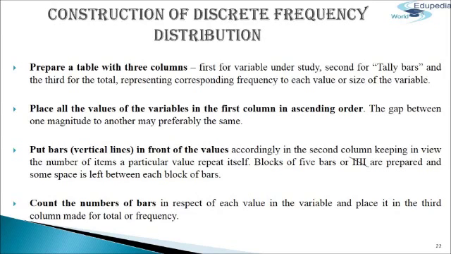Next step, put bars, that is vertical lines, in front of the values accordingly in the second column, keeping in view the number of times a particular value repeats itself. This column is for facility in counting. Blocks of 5 bars are prepared and some space is left between each block of bars. And the last step, count the number of bars in respect of each value of the variable and place it in the third column made for the total frequency.